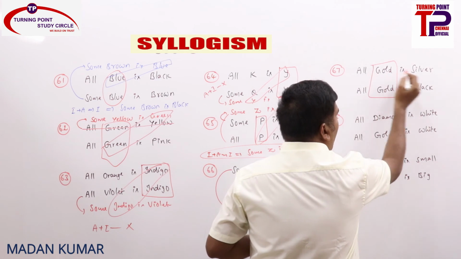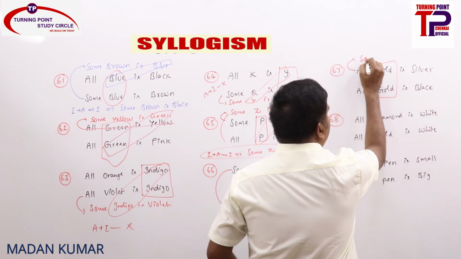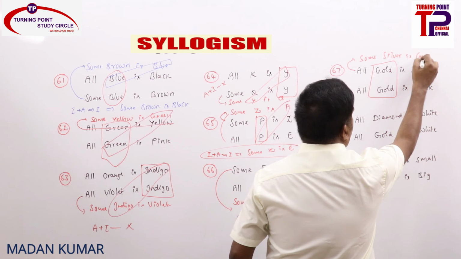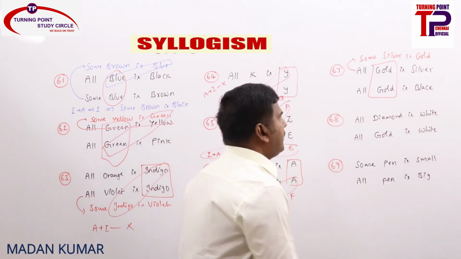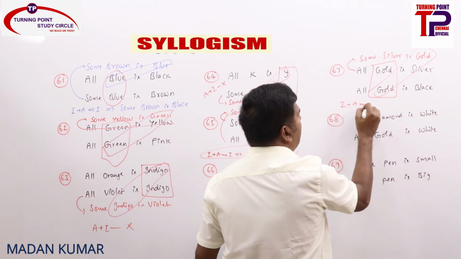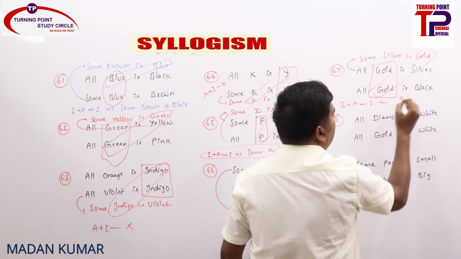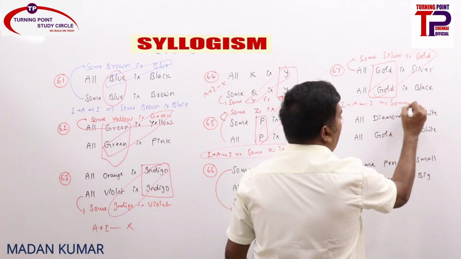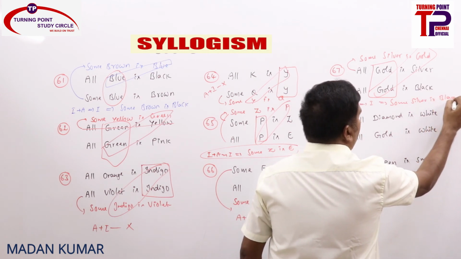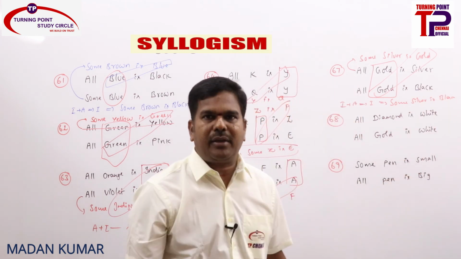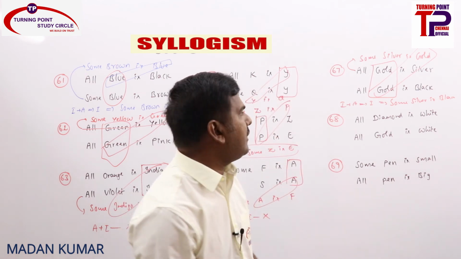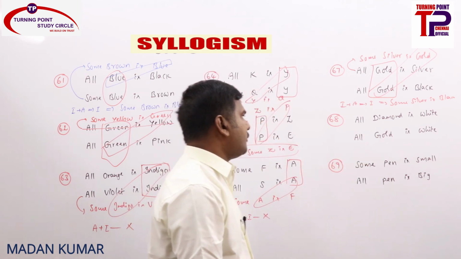So all gold is silver can be converted as some silver is gold. Now it's been properly aligned. I plus A is I. You will be getting some silver is black, or we can say some black is silver. Why? Because I can only be converted into I. So we can say even some black is silver also.